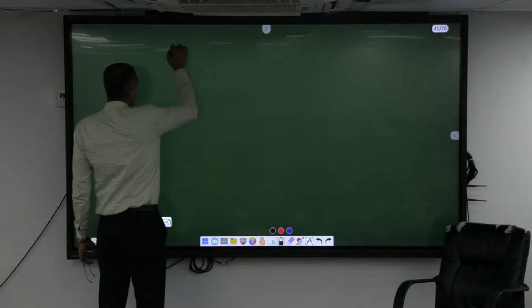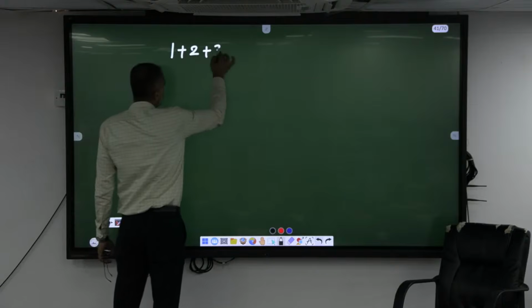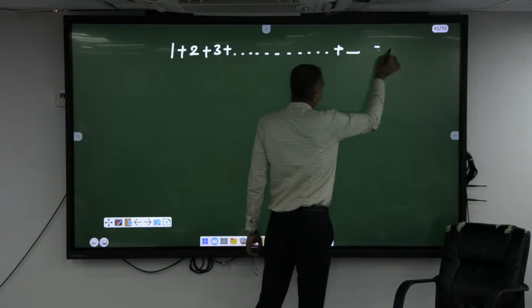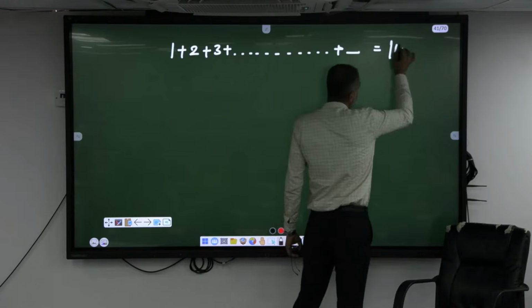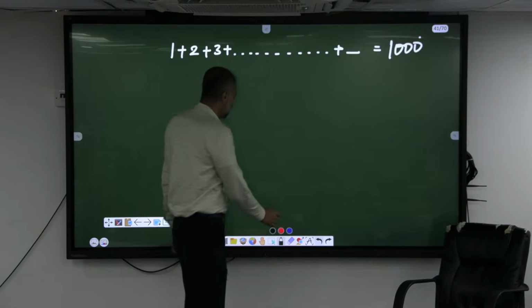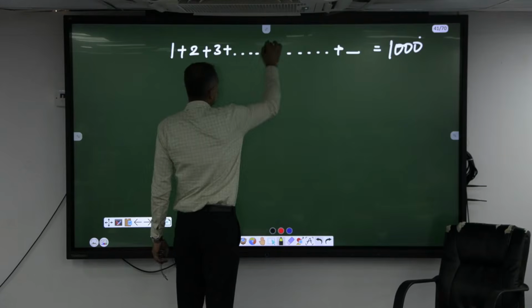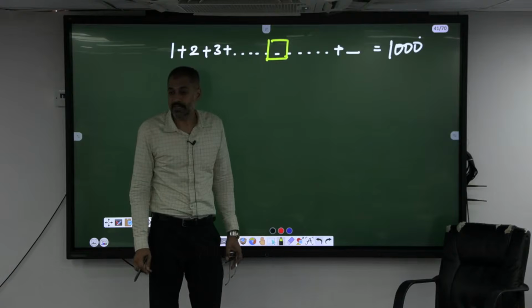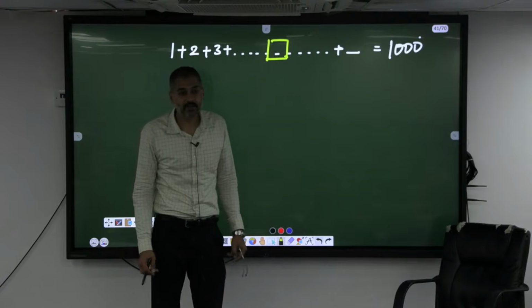Now, I have added these numbers, and the sum of all this is 1000. But what I have done is, by mistake, one of the page numbers is added twice.